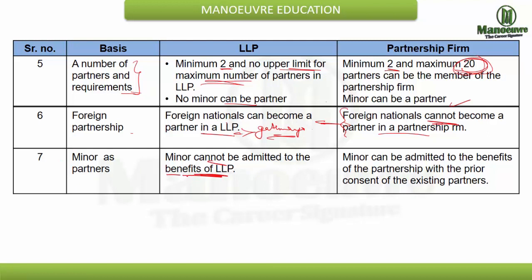In LLP minors are not allowed to be admitted, but in partnership minors can be admitted only to the benefits, with the prior consent of the existing partners. So with the introduction of LLP, foreign investors flew in and things became quite simple because you are not liable for the acts of others. Your liability is only limited to the agreed contribution. So this was the concept of why LLP was required.